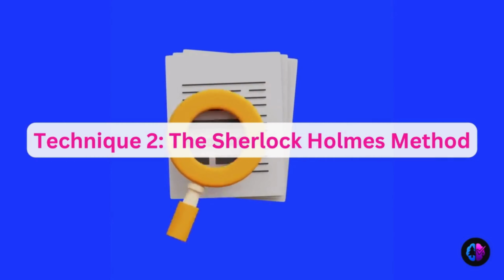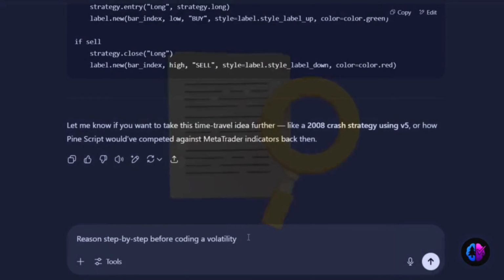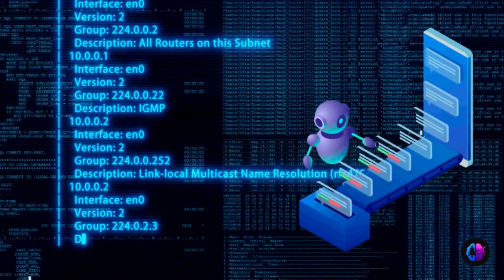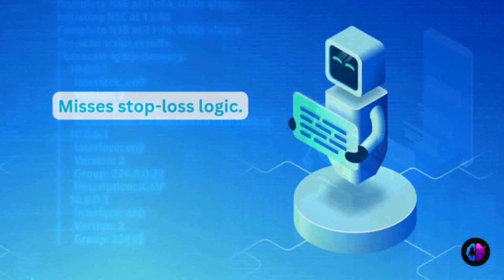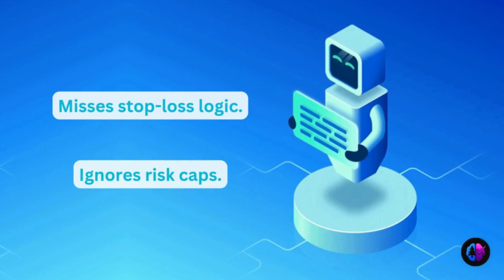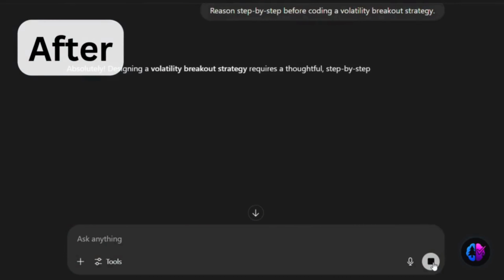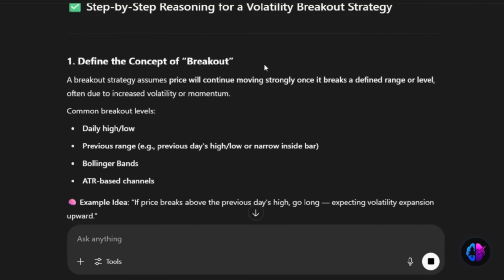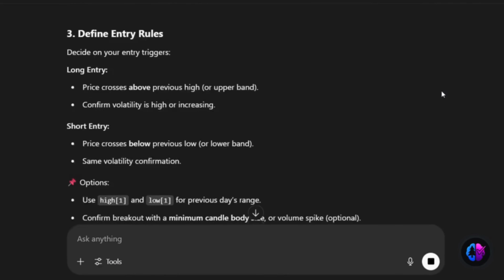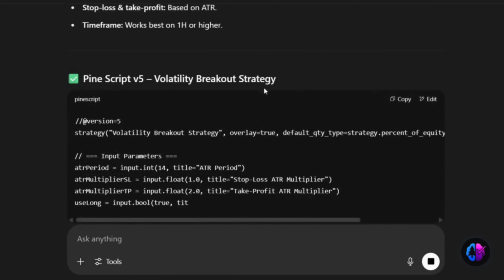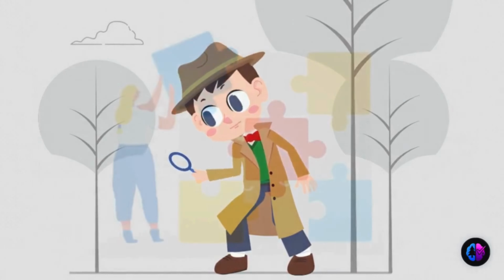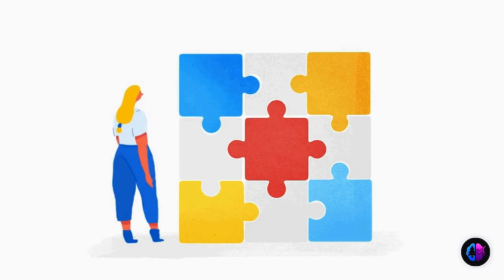Technique 2. The Sherlock Holmes method. Prompt: reason step by step before coding a volatility breakout strategy. Before, the AI dives into code immediately. Misses stop-loss logic. Ignores risk caps. After, it lays out a plan. Detect volatility using ATR. Set filters for sessions. Define stop target levels. Only then does it write code. It was like watching Sherlock Holmes build a case. Every clue in place before action.